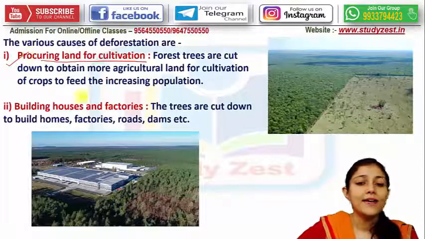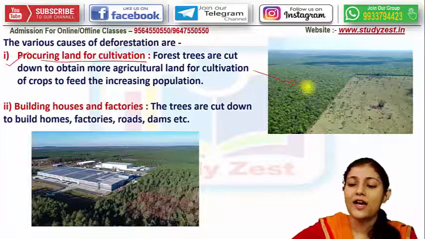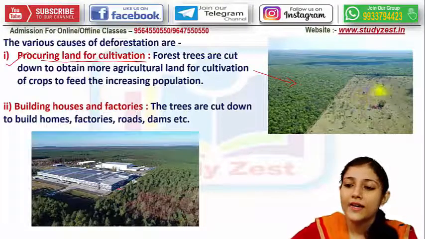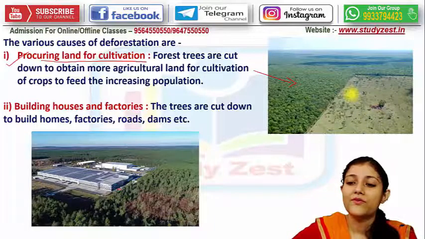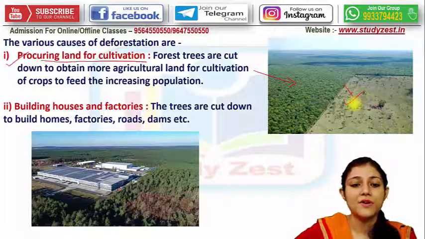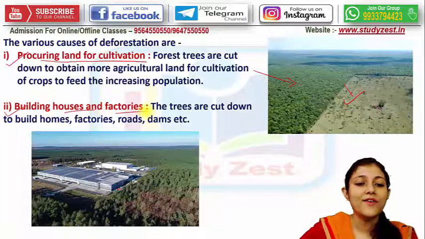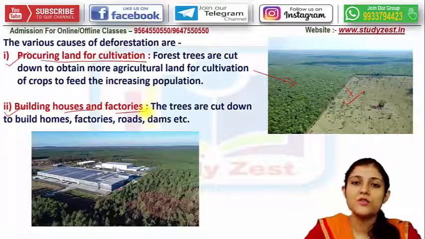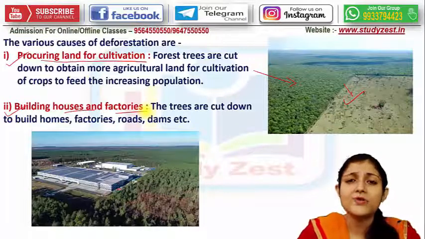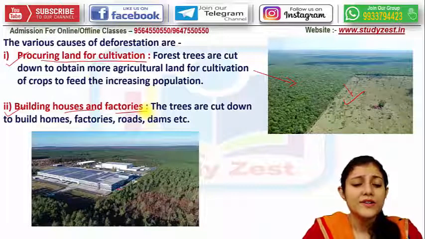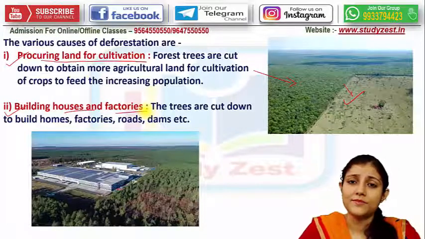Season, and it looks like this. After cutting down trees, it is a bare land which can be used for cultivation purpose. And secondly, for building houses and factories in towns or in cities. For building houses हम लोग क्या करते हैं, हम लोग trees को recklessly cut करते हैं. Okay?